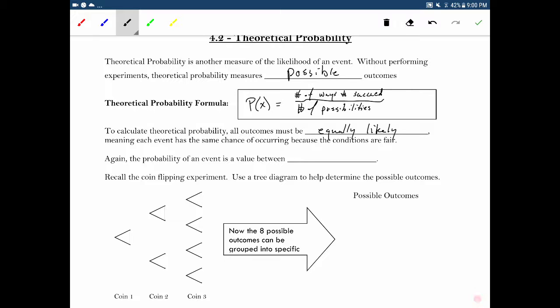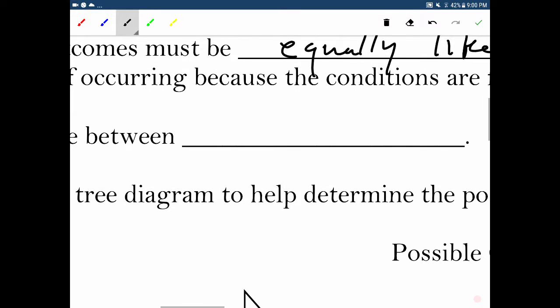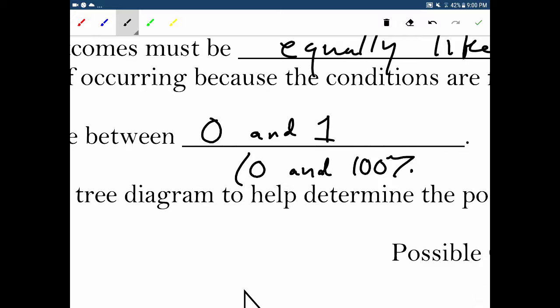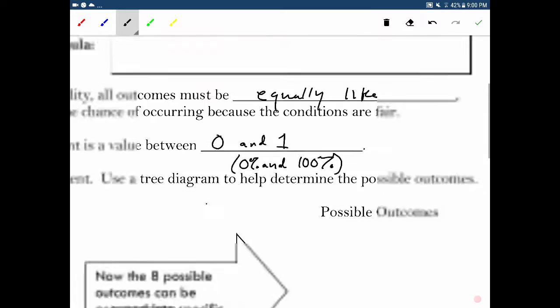Okay. The probability of an event is a value between 0 and 1, just like it was with experimental, or it could be between 0 and 100%. So those are percentages, okay? But it's the same thing.